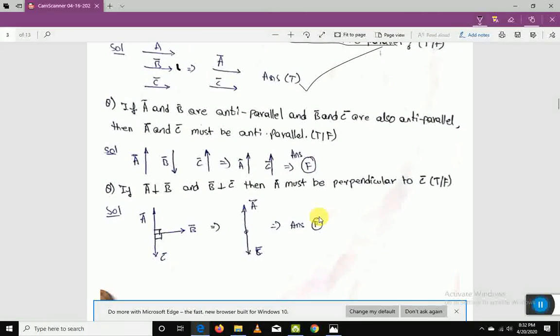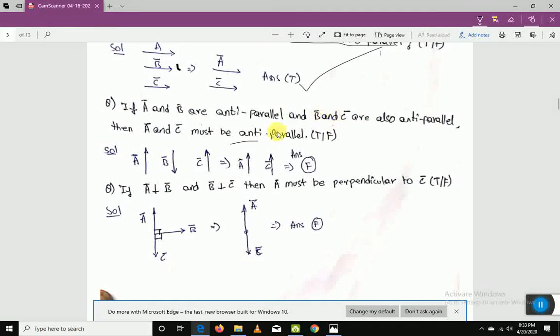Okay, we'll go to the next one. If A and B are anti-parallel and B and C are also anti-parallel, then A and C must be anti-parallel. We'll see whether it is true or false. If A and B are anti-parallel, they must have opposite directions. So I drew it like this, A in this direction, B in this direction.